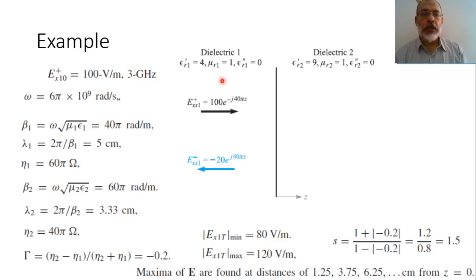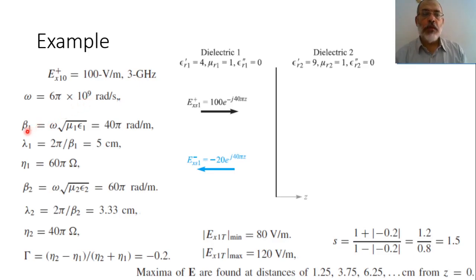In this case, the propagation constant beta 1 in medium 1 would equal omega square root of mu 1 epsilon 1. Omega is 2 pi times the frequency, 2 pi multiplied by 3 times 10 to the power 9, so omega is 6 pi times 10 to the power 9.